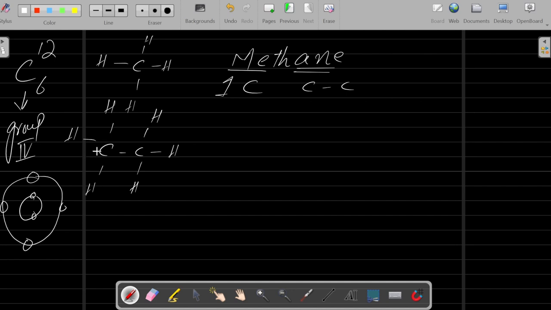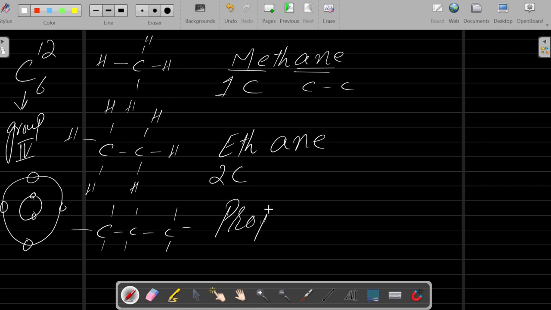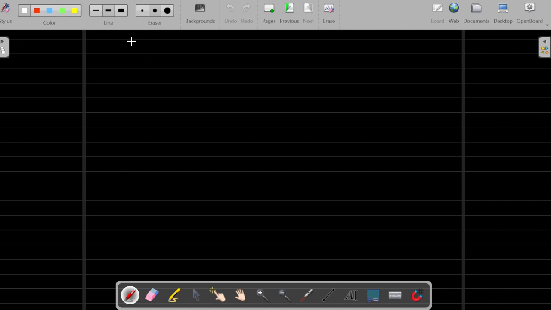Now if there are two carbons, we will use the word eth. Eth means two carbons, and ane represents carbon to carbon single bond. Just like if you have three carbons, one, two, and three, I am not writing hydrogens now. There are three carbons, so we name it prop. Prop means three carbons, and it ends with ane. Ane means there are carbon to carbon single bonds and it is an alkane. So you people have to memorize this. For example, if one carbon is there, methane, meth.